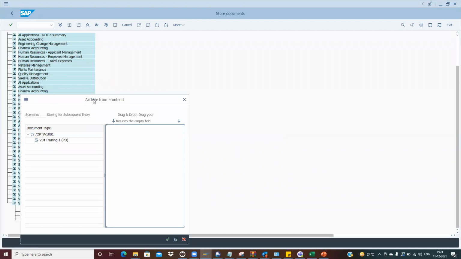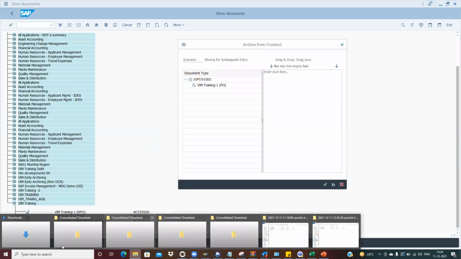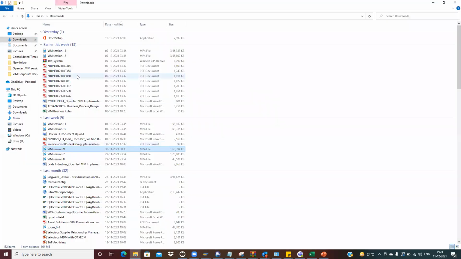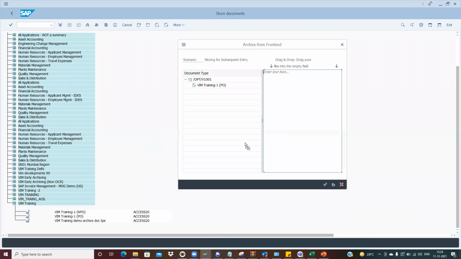Let me just see whether it is working fine or not. If it is a PO, is it based on the user, who knows which is a PO or non-PO, or can we do it randomly? Yeah, that's a good question. The archive doc type is basically based on the requirement.